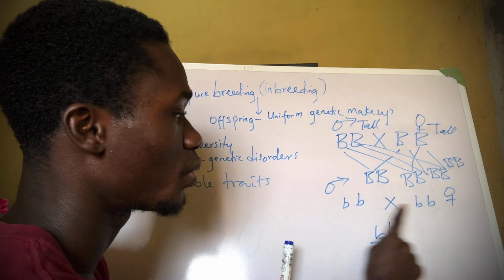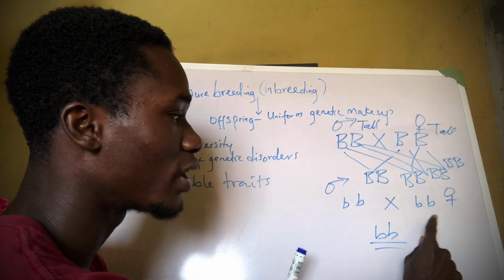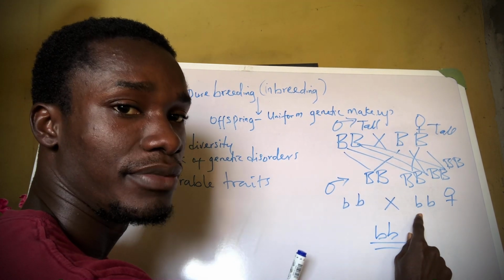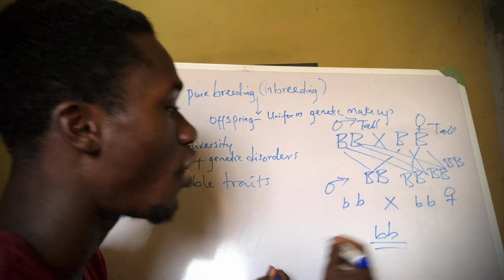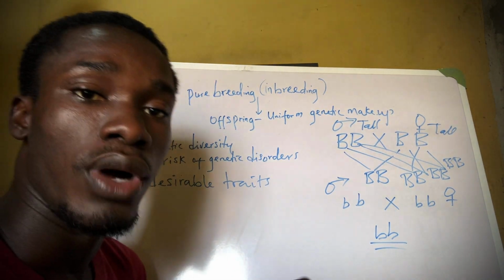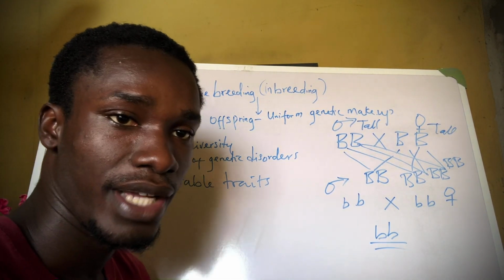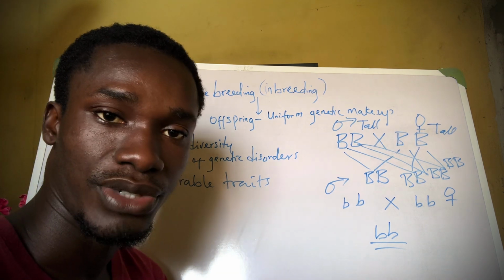For example, see these ones that are recessive. If I have two organisms that have the recessive traits here, it means that all their offspring would be recessive. And we know what happens to recessive traits.